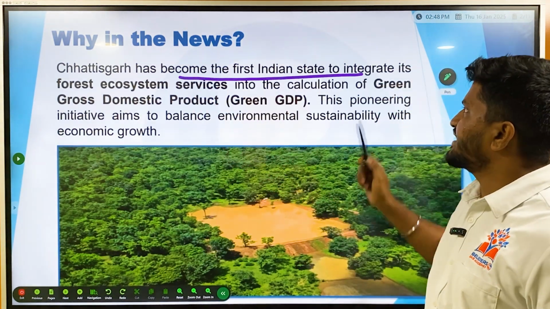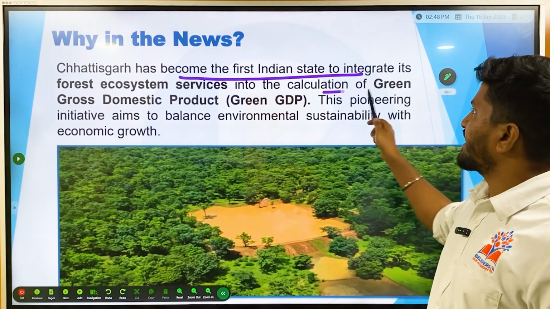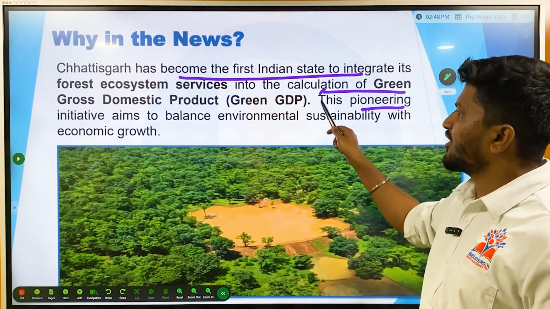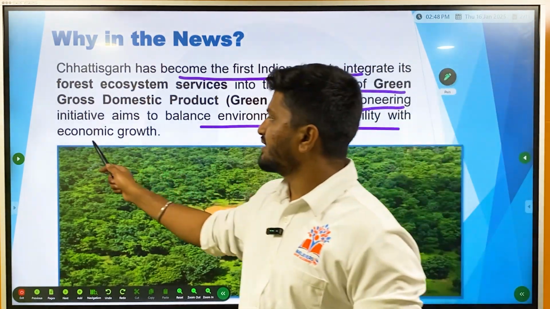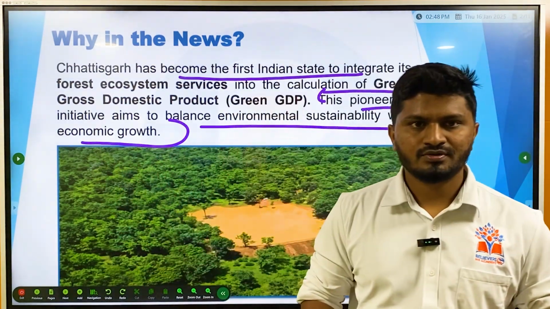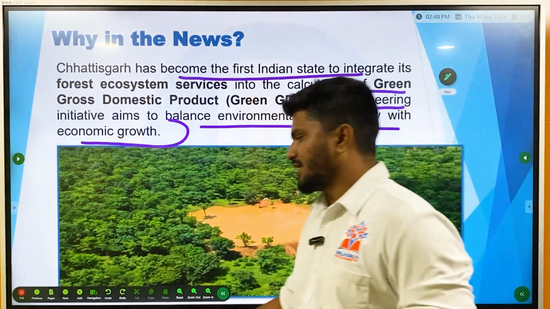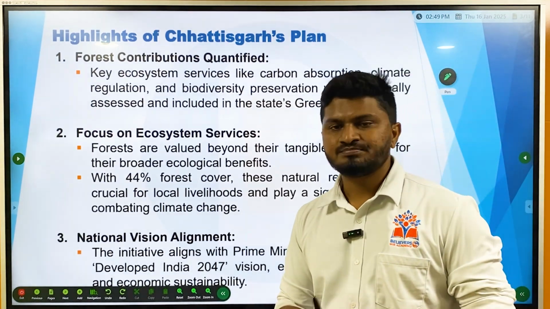Chhattisgarh has become the first Indian state to integrate forest ecosystem services into the calculation of green gross domestic product. This pioneering initiative aims to balance environmental sustainability with economic growth. So, a very significant step taken by the Chhattisgarh government. That is why it becomes very important, especially from the UPSC mains and interview perspective.